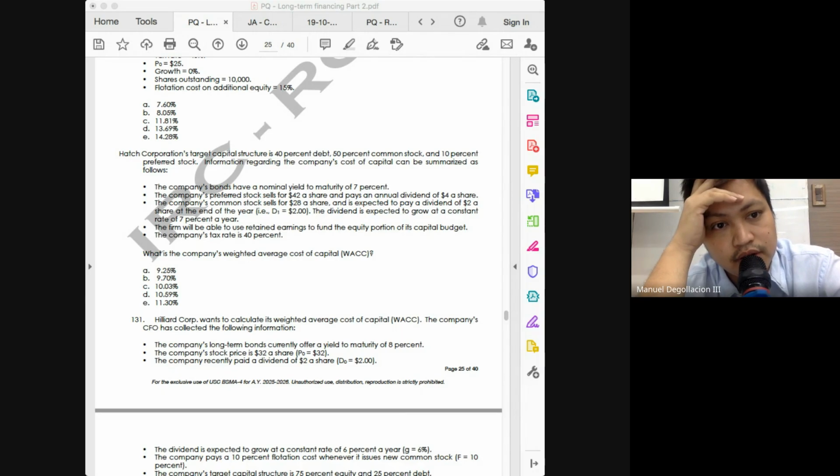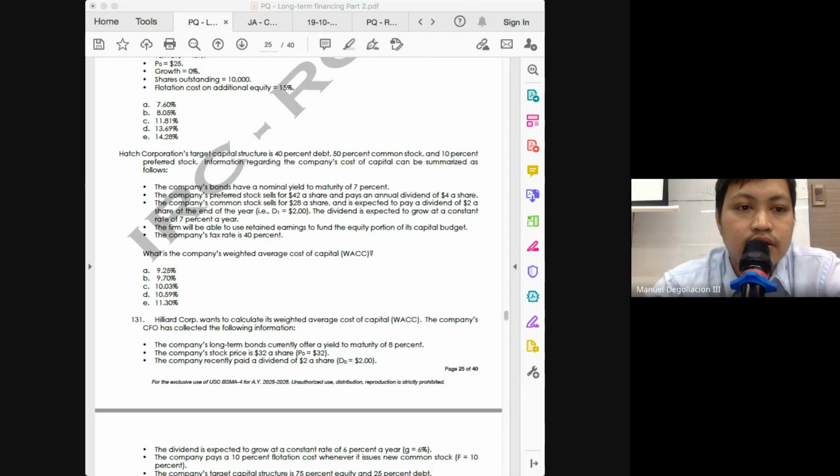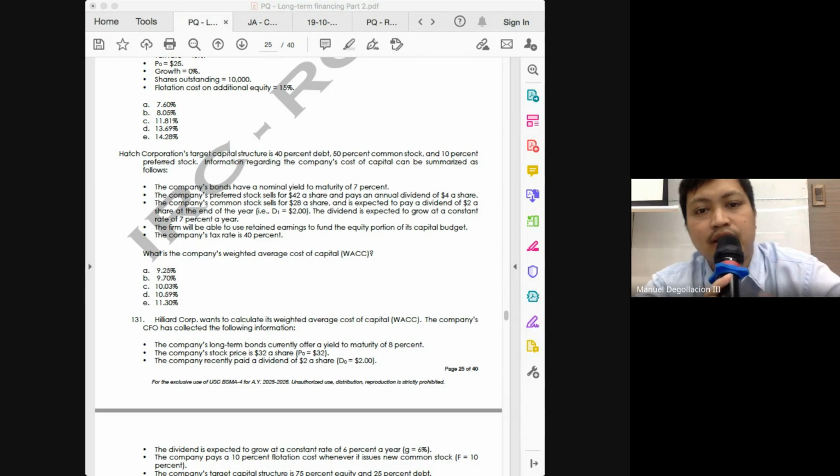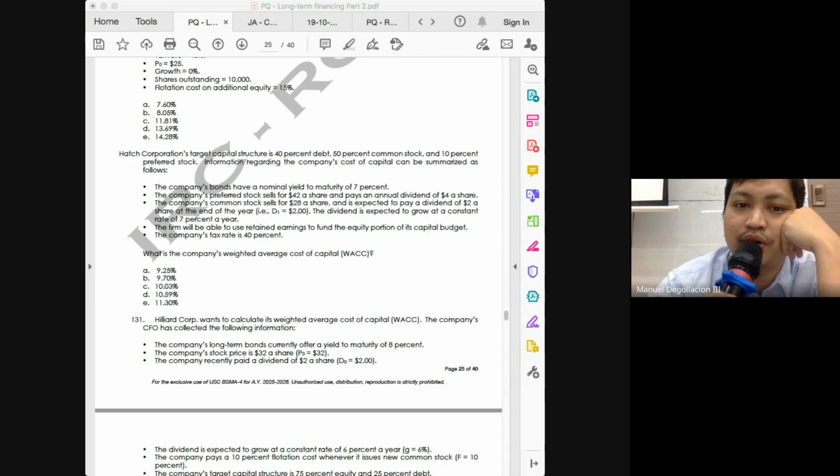Okay. Next, the company's common stock sells for $28 a share and is expected to pay a dividend of $2 a share at the end of the year. Again, the problem already specifies that that is your D1. But even if it was not specified, it's very obvious. Number 1, expected to pay. And number 2, at the end of the year. So obviously, the $2 there is our D1. The dividend is expected to grow at a constant rate of 7%.